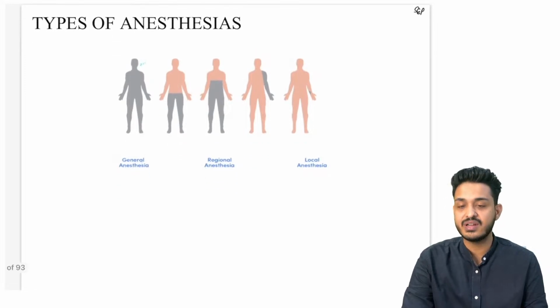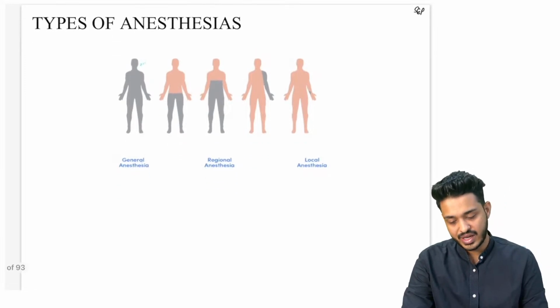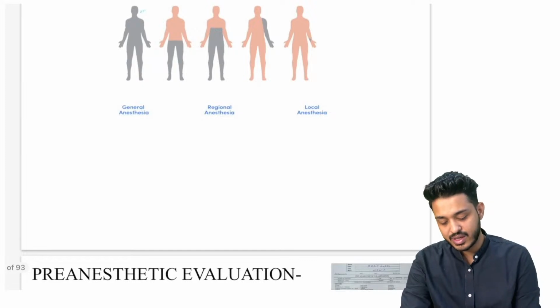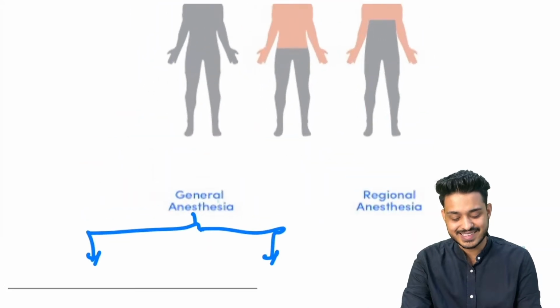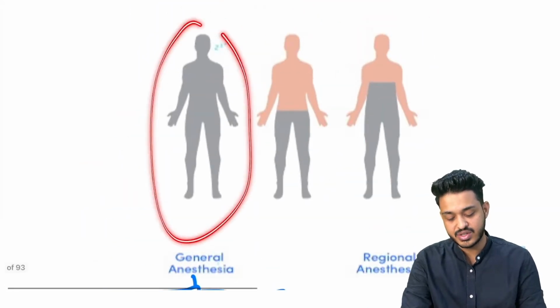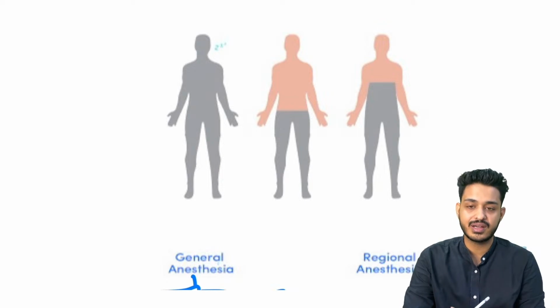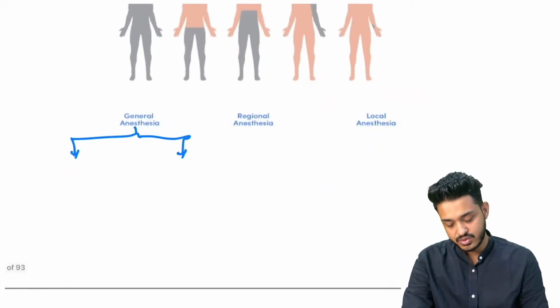Now, what are the different types of anesthesia we have? We have general anesthesia. In general anesthesia, can you appreciate that the whole body is going to get anesthetized, right? That is going to be your general anesthesia.